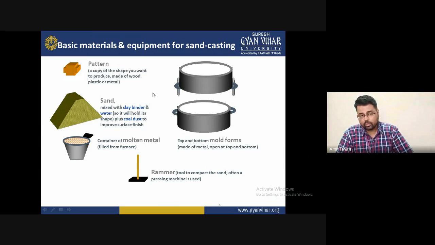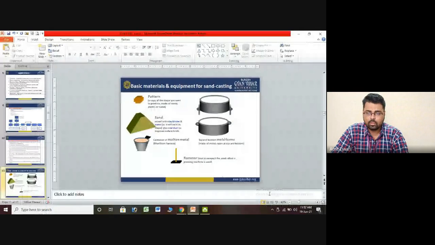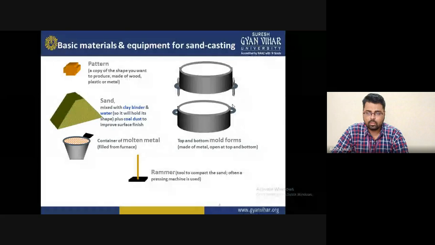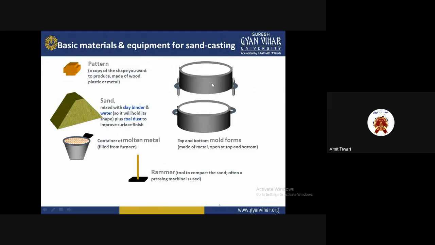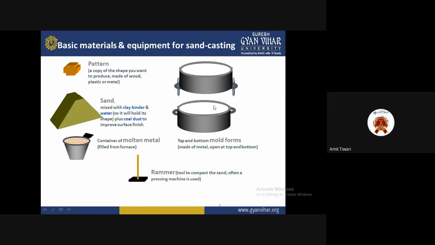For containing the molten metal, we fill the furnace. The top and bottom mold forms are made of metal and are open at the top and bottom, formed with the help of the cope and drag, and you mix the sand inside them between the portions. Understand that the cope is the upper part and the drag is the lower part. Between them you place the pattern and fill up the mold cavity for making the material with the help of this device.